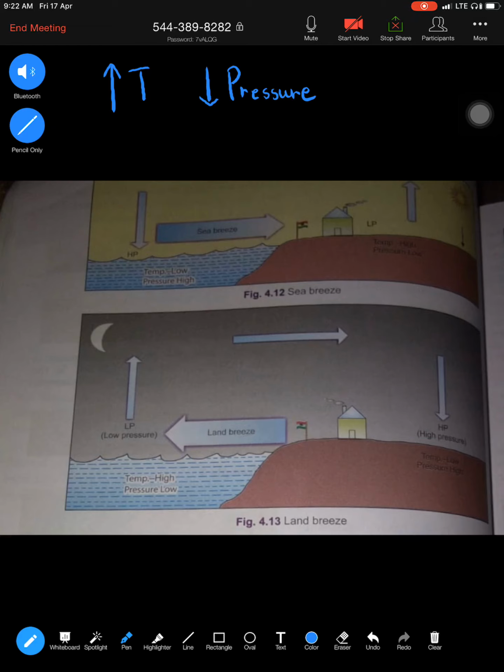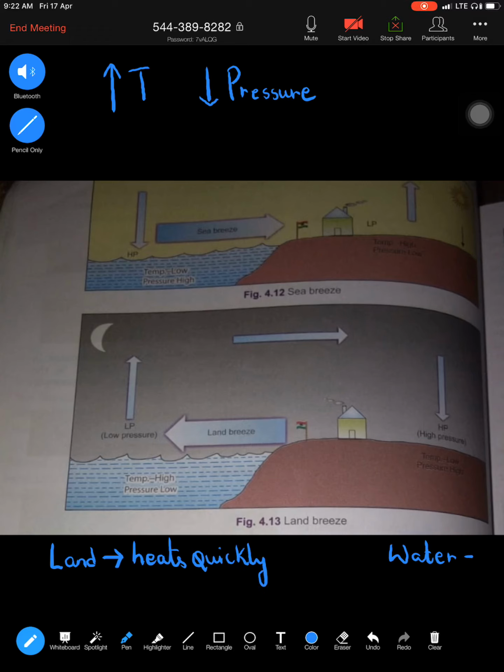Higher the temperature, pressure decreases. And the second thing that you have to understand is that land and water have a different heating capacity, meaning they take a different amount of time to heat, and at the same time a different amount of time to lose the heat. Now, which one do you think heats up quickly? It's of course land, because it is compact, so it always heats quickly.